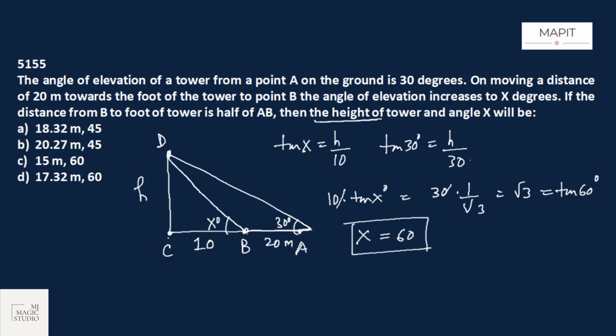We can put this x as 60 degrees here and find the height of the tower. So height of the tower is 10 times tan 60 degrees, that is 10 times root 3, 1.732, that is 17.32 meters. So height of the tower is 17.32 meters and angle x is 60 degrees. Option D fits in.